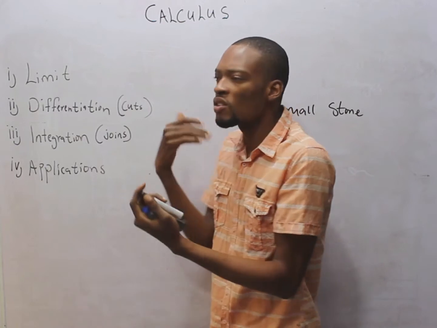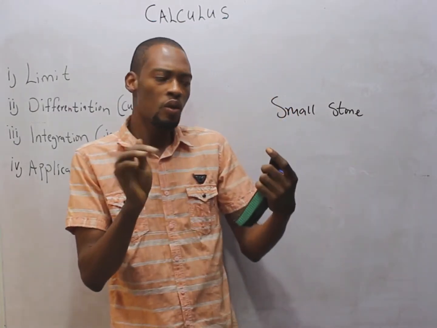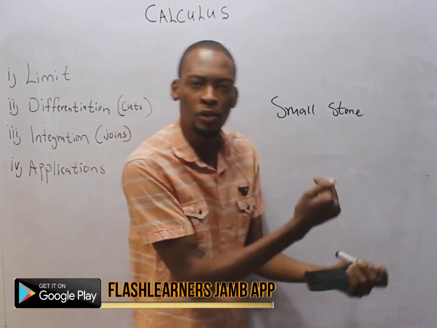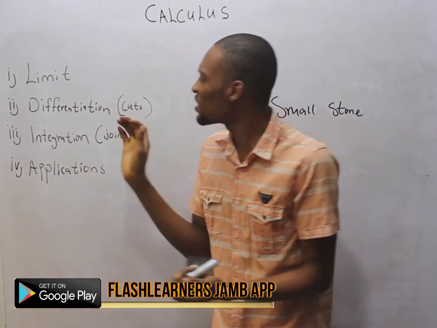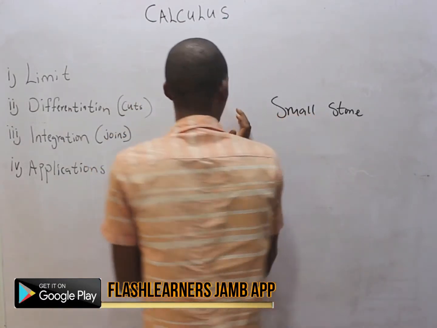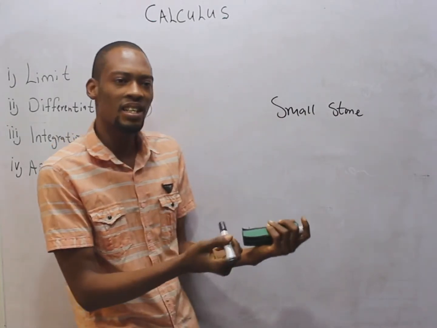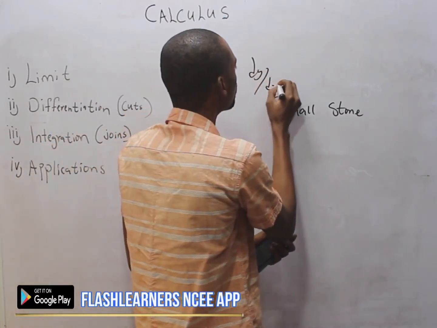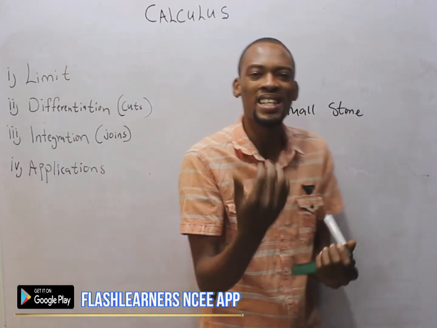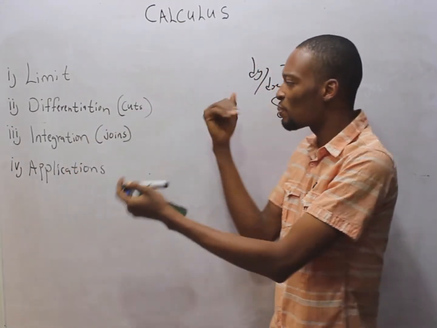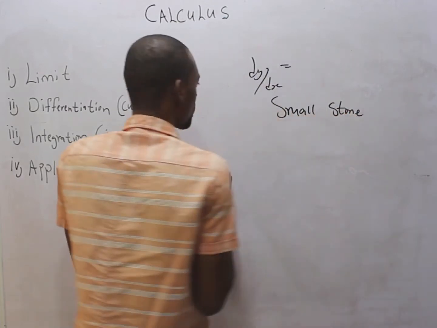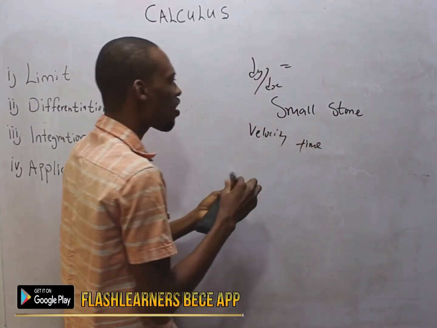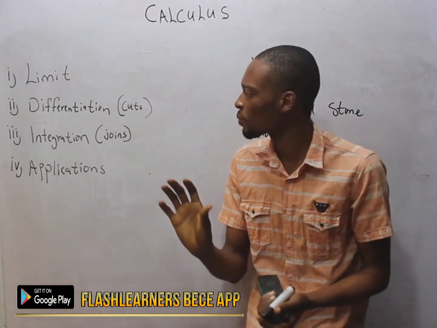What is limit? Sometimes we can't figure out something, so we try to imagine what it will be as we move closer and closer, as we approach. Meanwhile, differentiation is a branch of calculus that studies the rate of change, how a quantity changes with another. It studies gradient, dy over ds, slope, change in y over change in s. How does this change with respect to that? For example, how does velocity change with respect to time? All these are covered under differentiation.